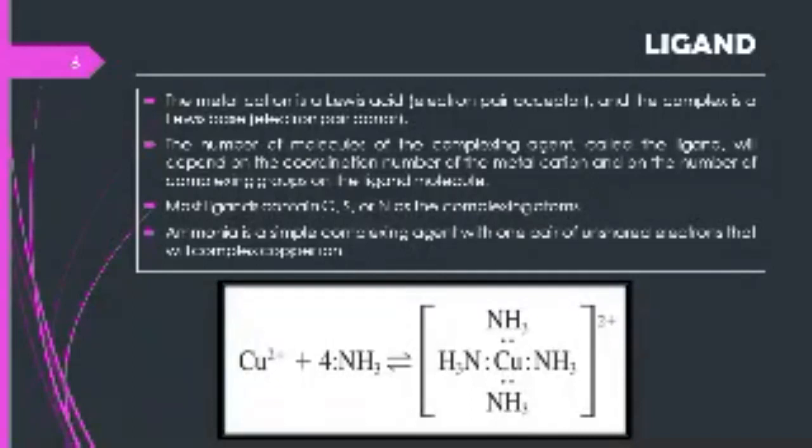Ammonia is a simple complexing agent with one pair of unshared electrons that will complex copper ion. Here, nitrogen is the complexing atom in this molecule.